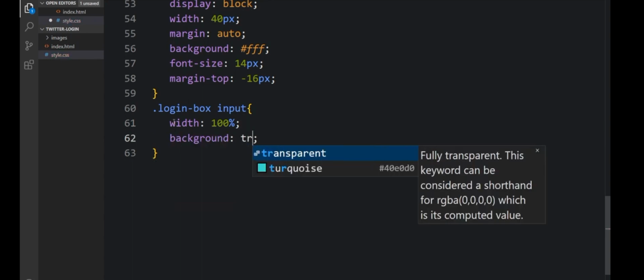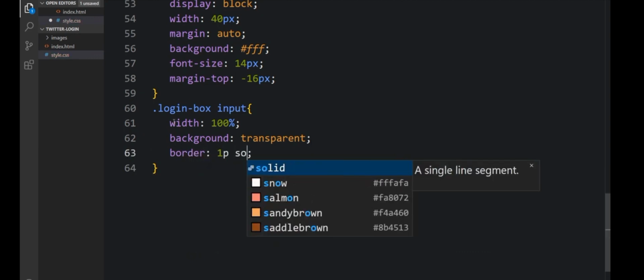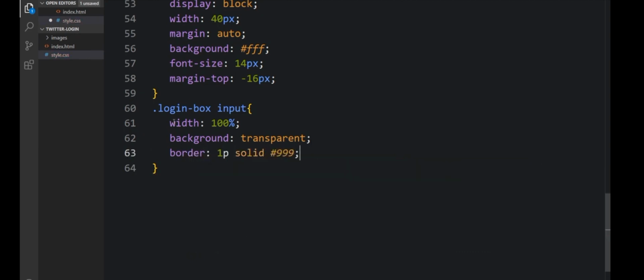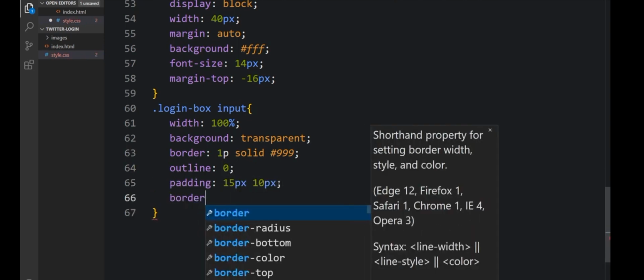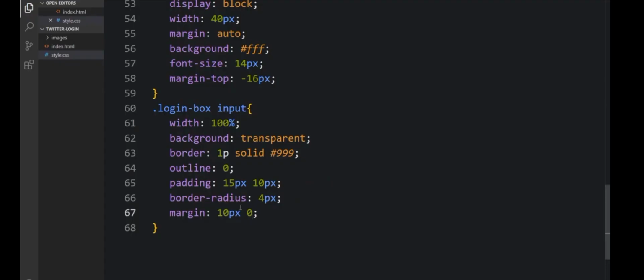So the width will be 100%. The background I'll leave down to be transparent. The border that will be one solid, the outline. The padding that will be 15 and 10 pixel. The border radius the 4 pixel. So the margin that will be 10 pixels. So as you can see, everything looks perfect inside the input.